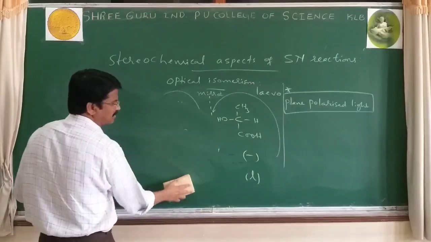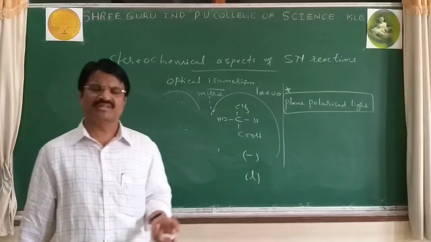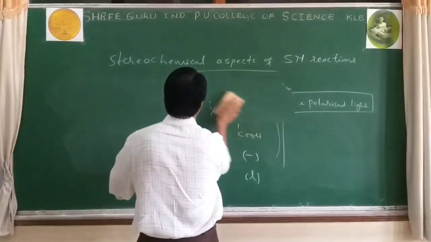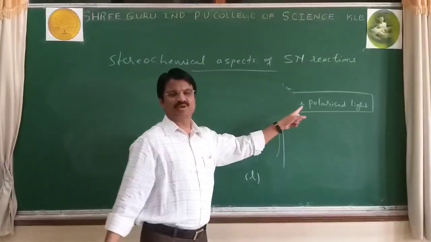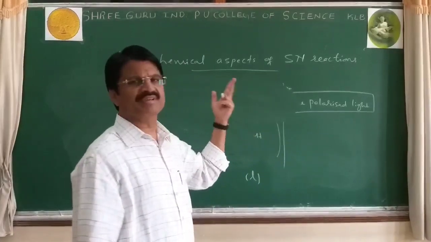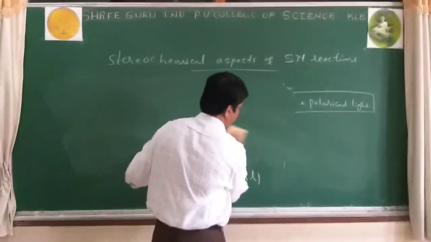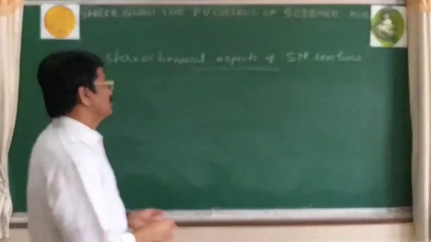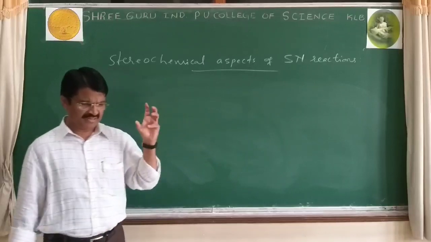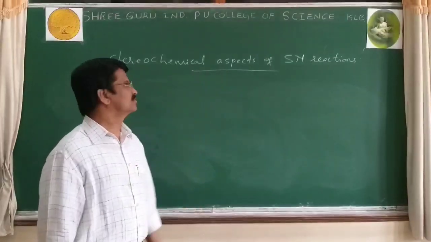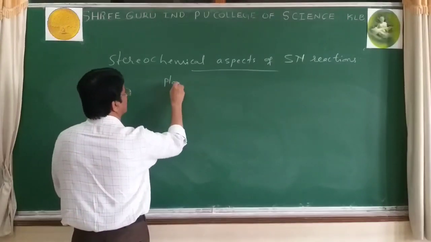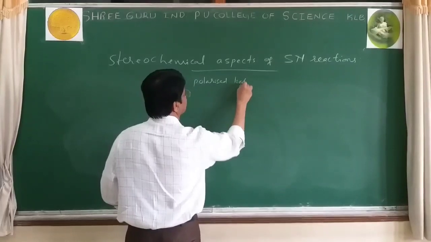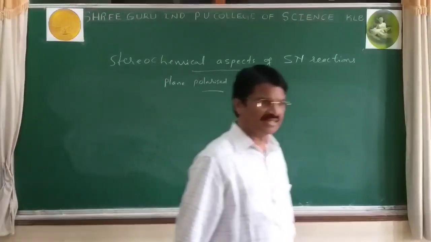But what are racemic mixtures, racemization, inversion, retention? All these come under optical isomerism. Now I'll explain what you mean by plane polarized light, and using that we can further study optical isomerism. In optical isomerism, definitions are more, so try to understand the concepts in the definitions. Plane polarized light.